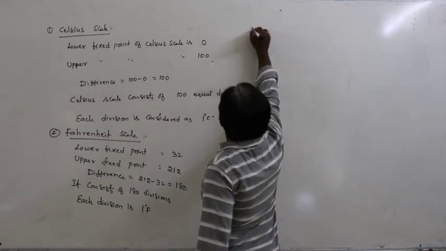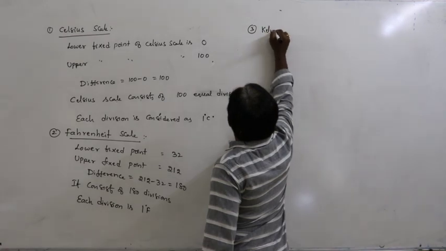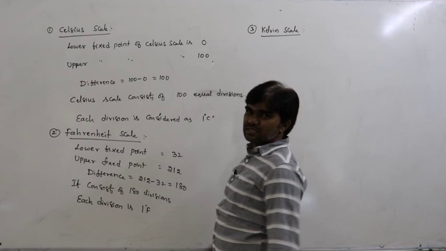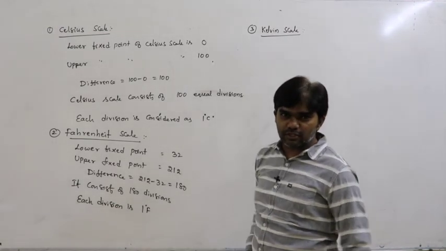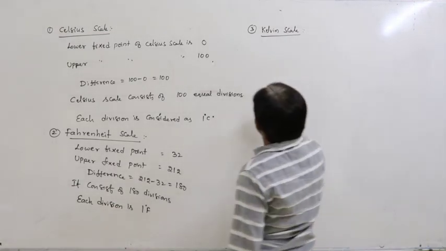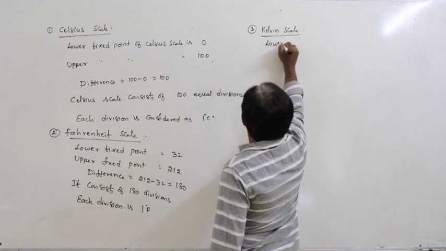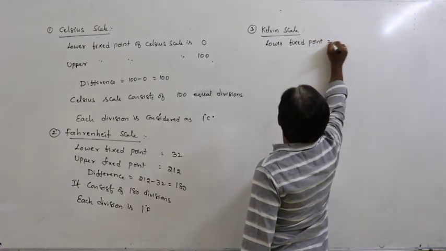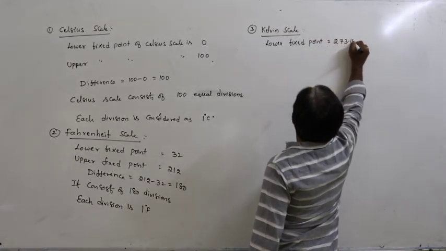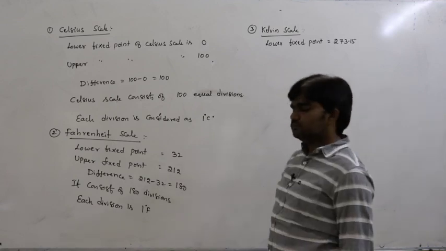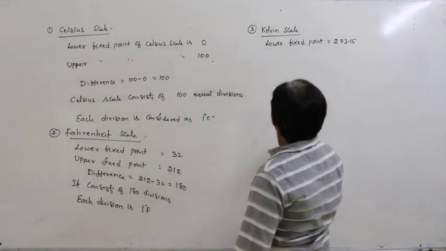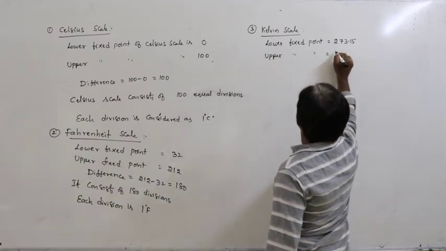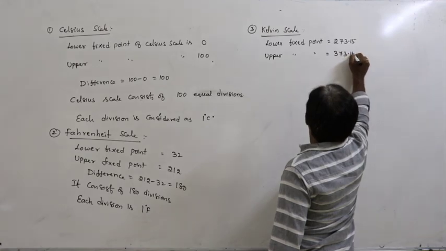Next, the third one is the Kelvin scale. This is also called the absolute scale of temperature. The lower fixed point of the Kelvin scale is 273.15, and the upper fixed point is 373.15.